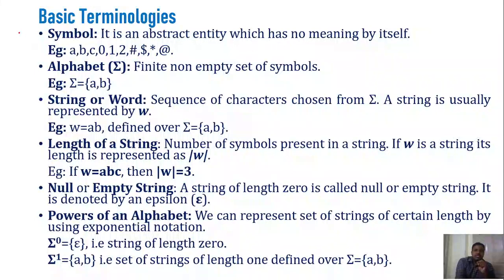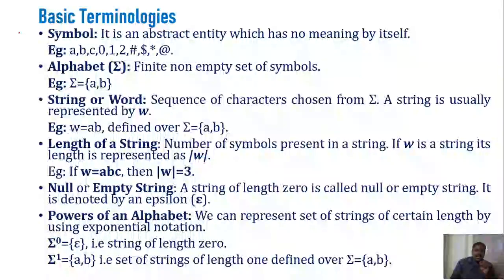Just like in our communication language, like English, what does the English language consist of? It consists of a set of sentences. What is a sentence? It is nothing but a grouping of words. What is a word? It is nothing but a sequence of symbols. For every language, the basic element is the symbol. Once we define a symbol or set of symbols, we can formulate the words, and once we can formulate the words, we can group those words into sentences. Based on the sentences, the language evolves.